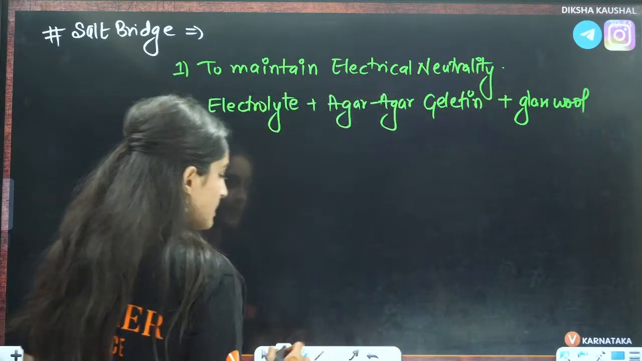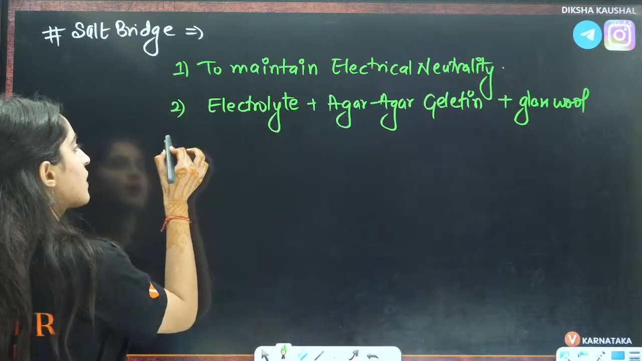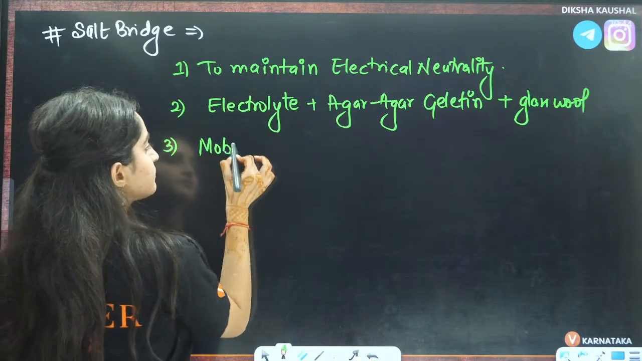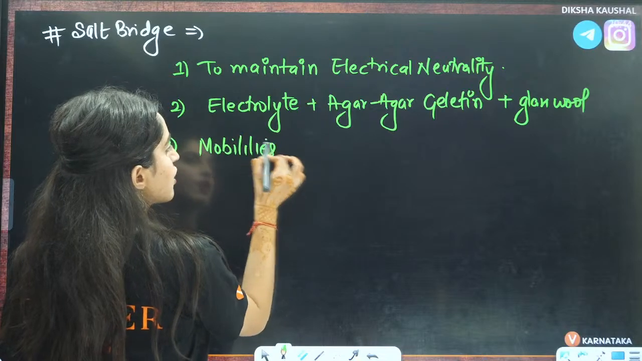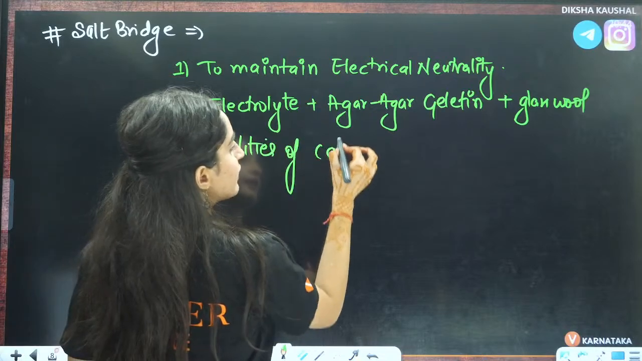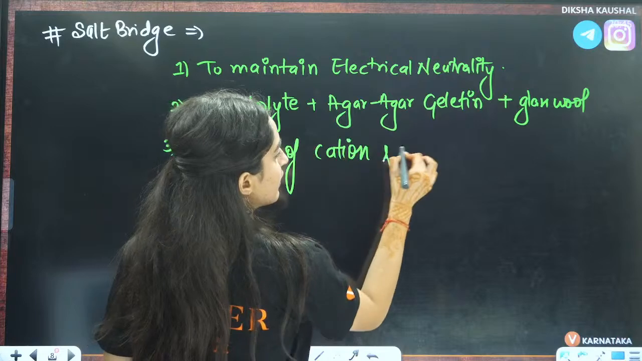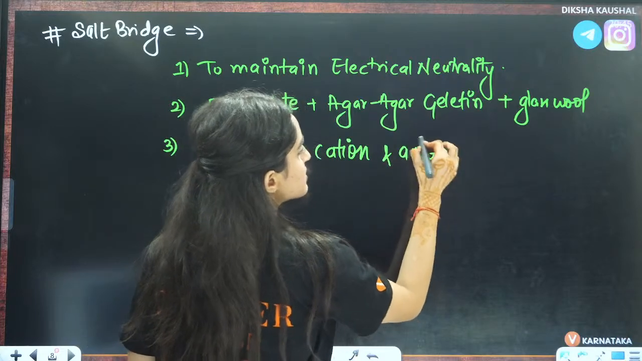Okay. Next is, mobilities of cation and anion should be the same.